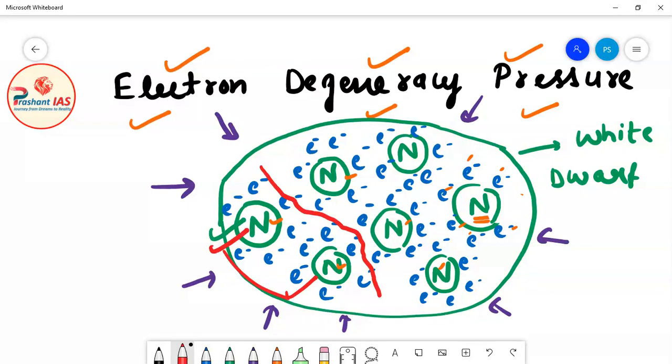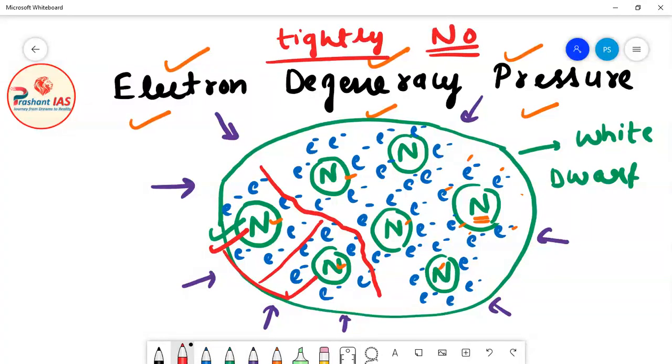Means all the atoms are very closely packed. All the atoms are very tightly packed. Tightly packed means there is no space, there is no place vacant. Okay, all the atoms are tightly packed. So now what will happen is that these electrons are negatively charged, all these electrons are negatively charged. So now these electrons will prevent the atoms from coming closer.